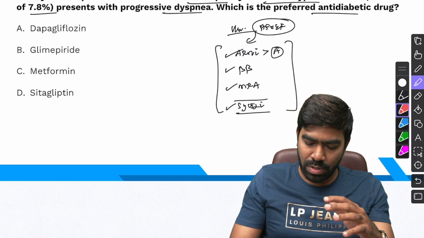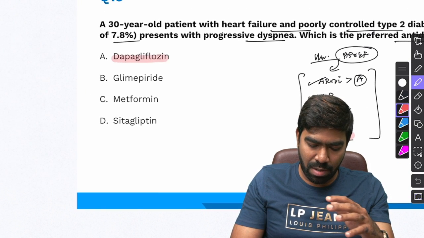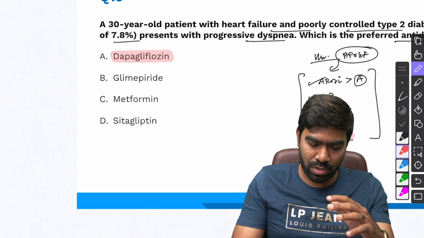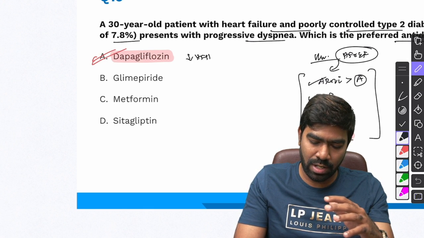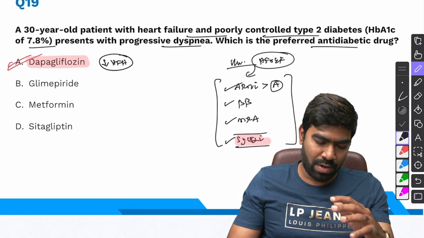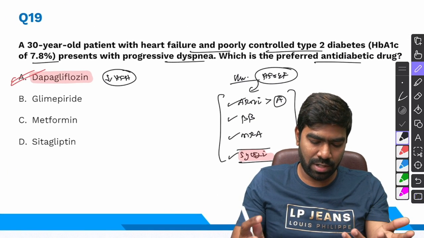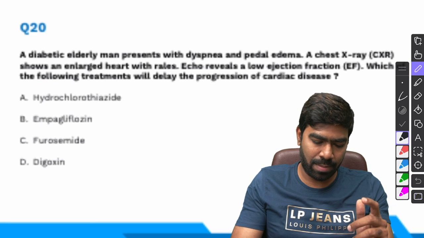So among the SGLT2 inhibitors, obviously DAPA and EMPA have been shown to be associated with improved survival and reduced heart failure hospitalization, and they are also going to delay the worsening or the progression of heart failure. So the right answer for this question is simple, straightforward, option A.